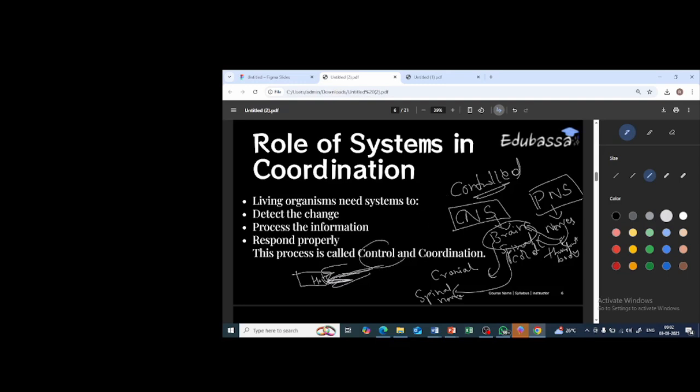The control is done by the brain, and it coordinates all of the organs of your body. So this brain tells the organs to coordinate in order to protect yourself or to undergo some sort of movement, so that you will get the benefit from it. Clear? Yes.